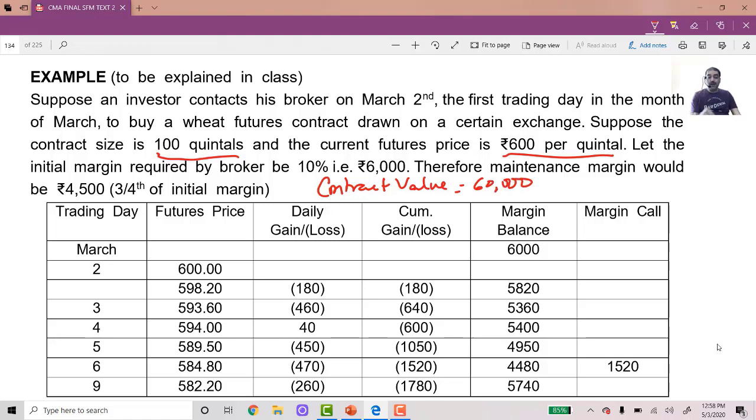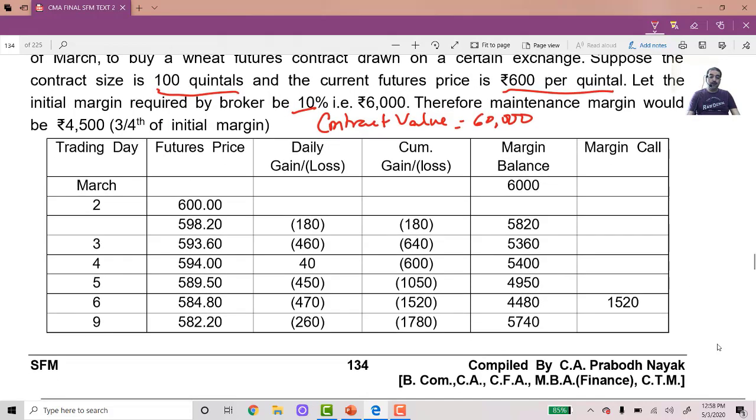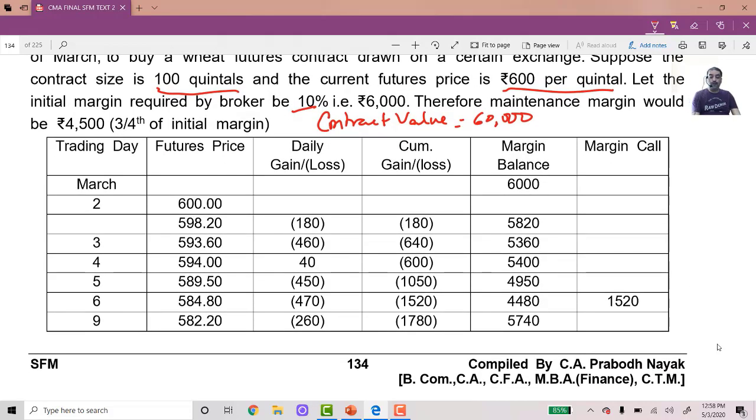The initial margin is 10%. 10% of 60,000 is 6,000. Therefore, maintenance margin would be 3/4 of 6,000, that is 4,500. Okay. Now, after this is done, let us see. On the first day, the price was 600. You have deposited 6,000 margin balance. Okay. At the end of the day, the price falls to 598.2.